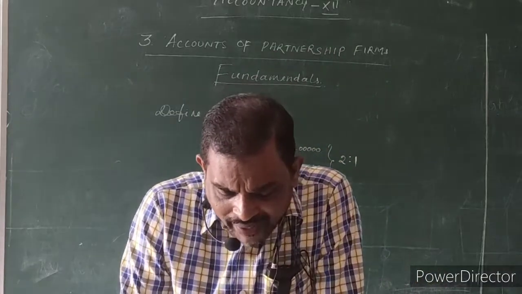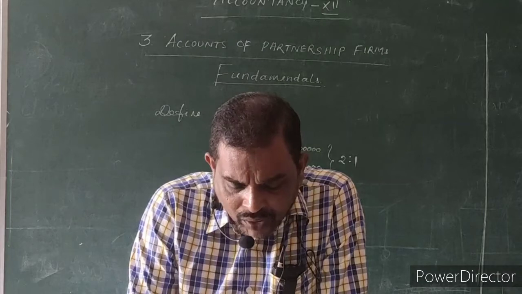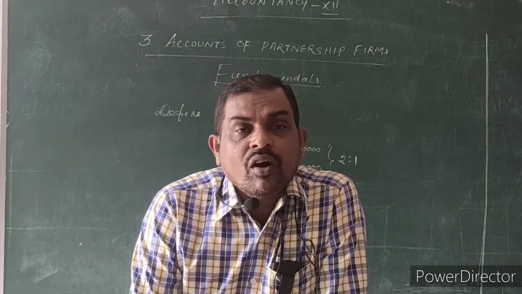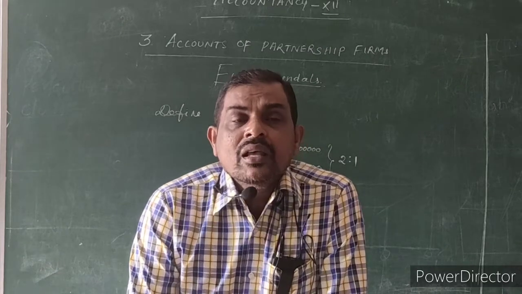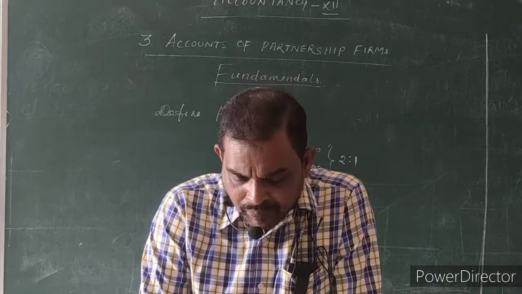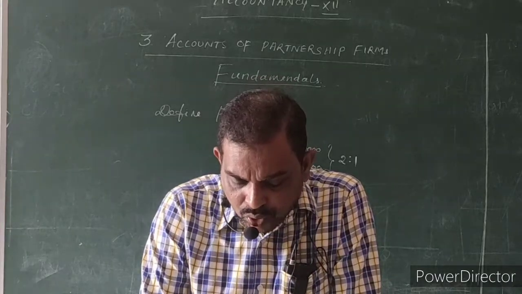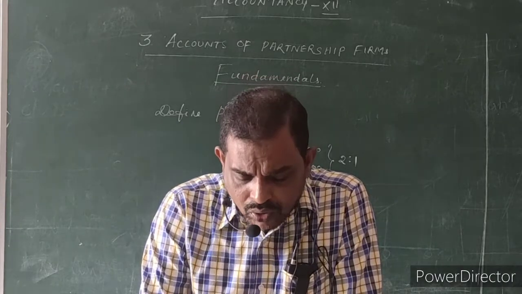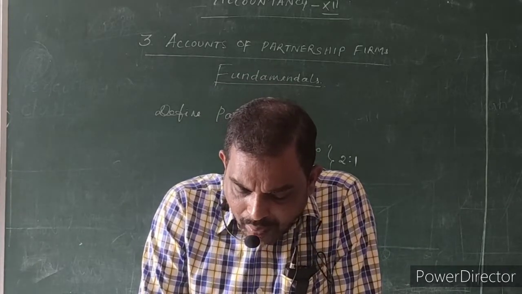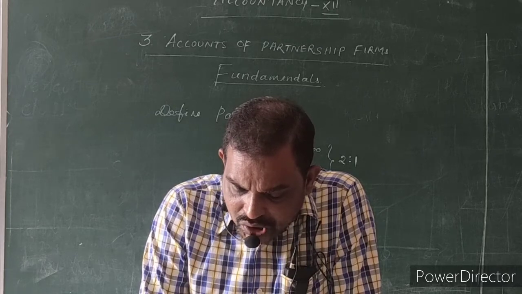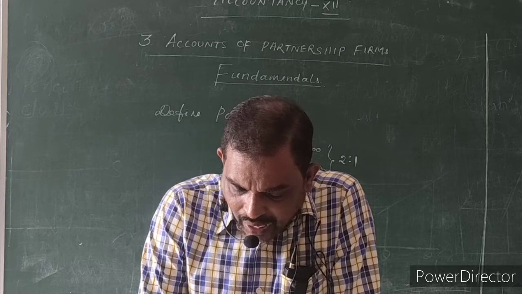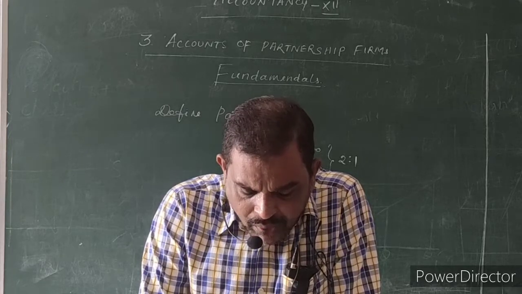Okay, what is the third point? Interest on capital. No interest on capital is allowed if they are not following the partnership deed or agreement. Where a partner is entitled to interest on capital contributed as per the partnership deed, such interest will be payable only out of the profit.